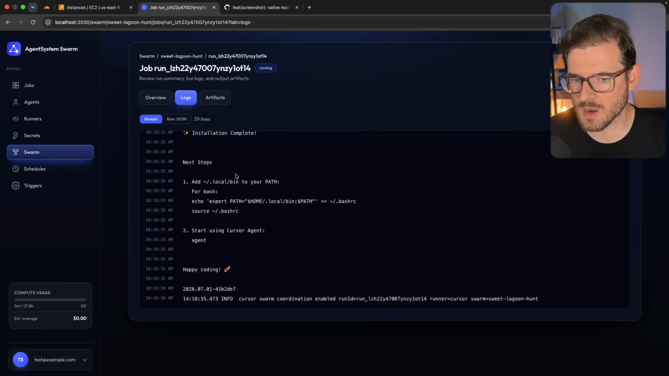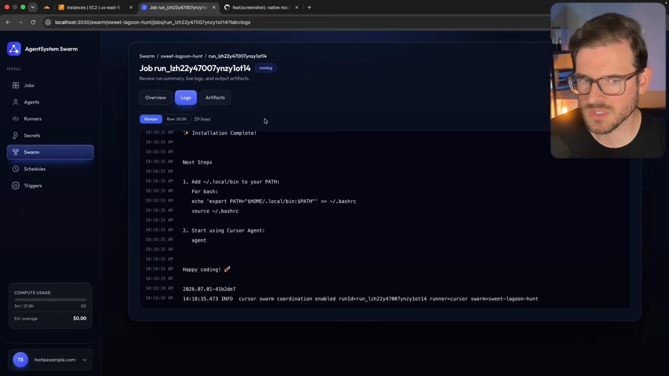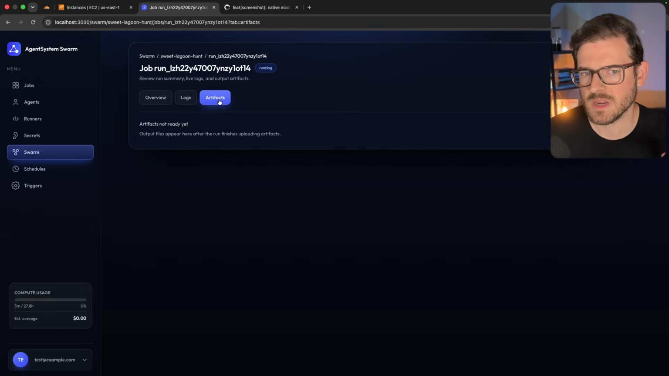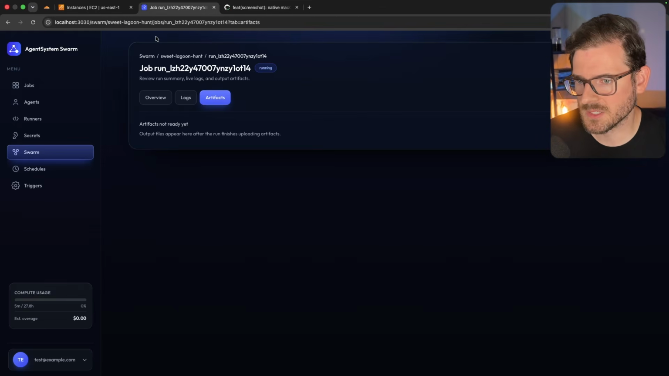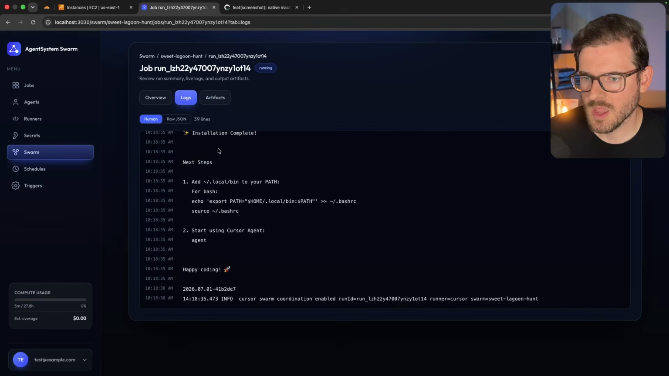I have logs that automatically stream in to these different swarm agents, so you can watch the logs. At some point, these will all finish, and then they can generate artifacts if you want. So if you wanted an agent to generate text files or images, at the very end, the host agent on the EC2 instances will grab the artifacts from the micro VM and upload those to S3, which will show up over here. But that's kind of the idea.